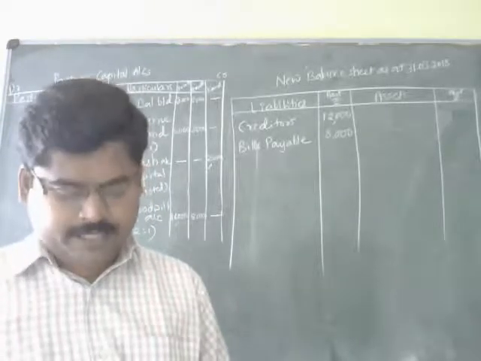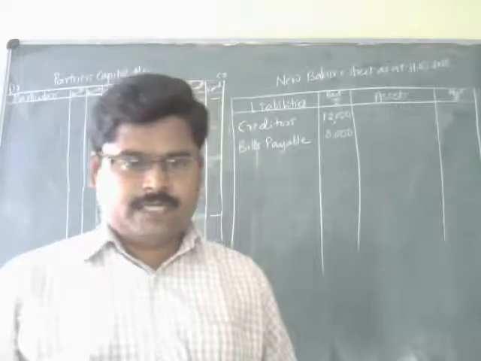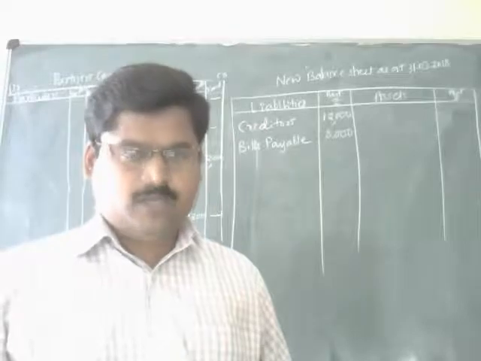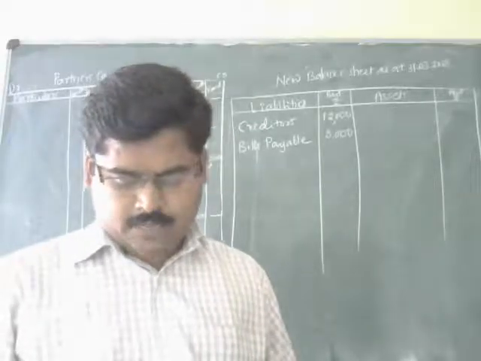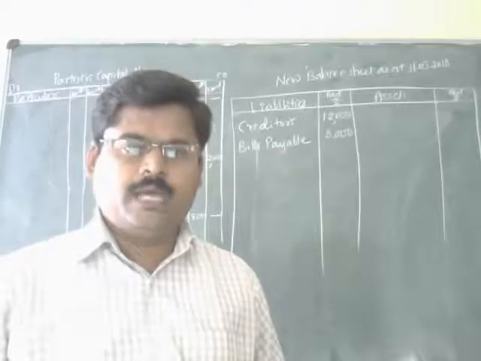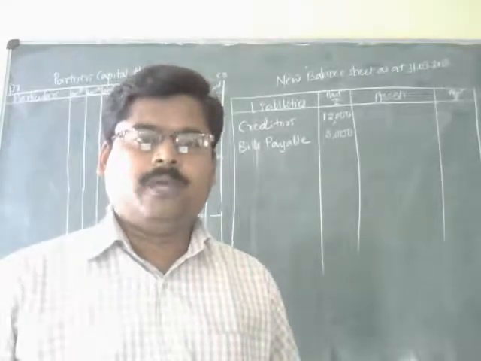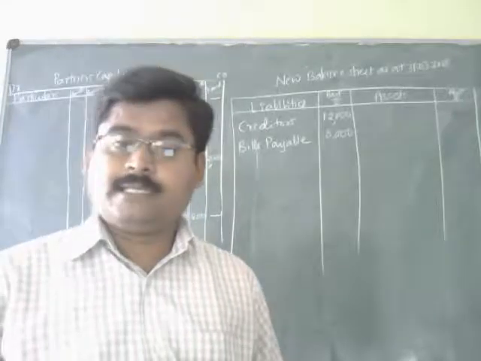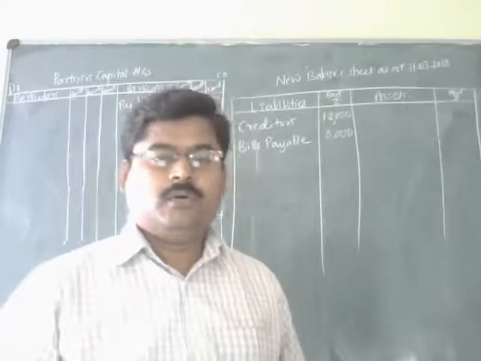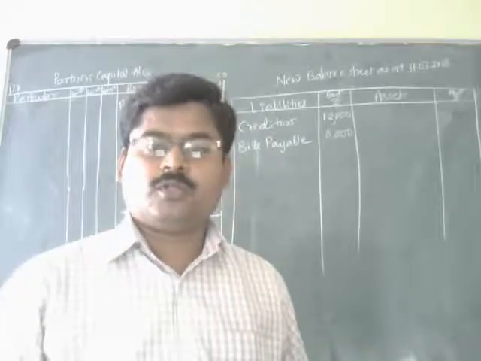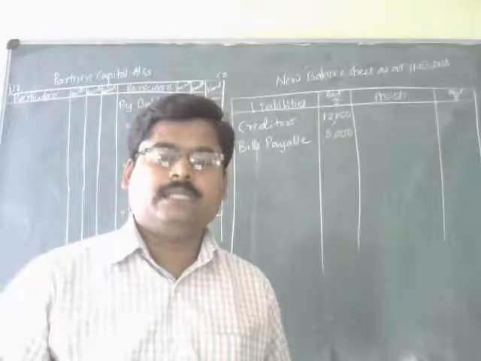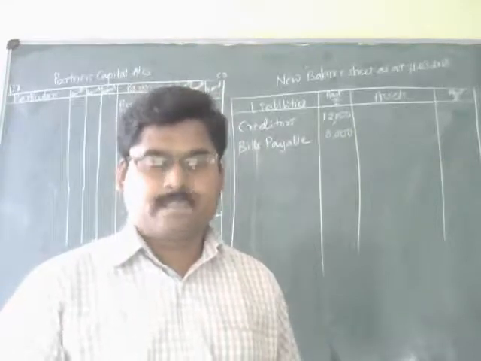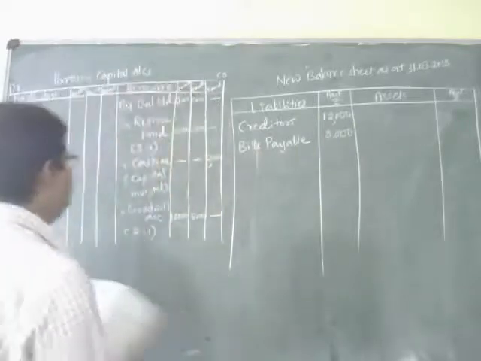Next, value of the buildings appreciated and furniture appreciated we have already recorded in the revaluation account. Stock as well as the outstanding printing bills have also been already recorded in the revaluation account, and by recording these items the profit of the revaluation account amounted to rupees 6,600, and the share of Sharath and Kamath is 4,400 as well as 2,200. That profit shown by the revaluation account should be transferred to their respective partners capital accounts. That is fine, by revaluation account.